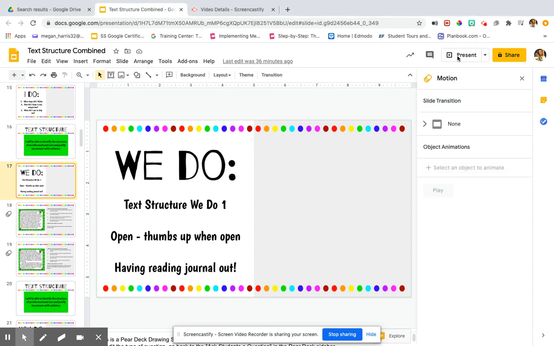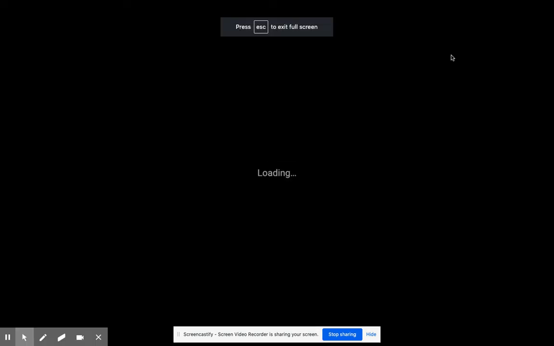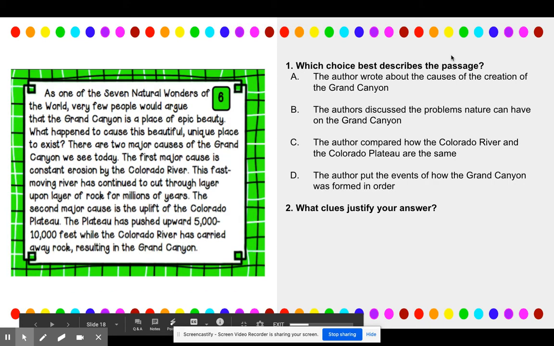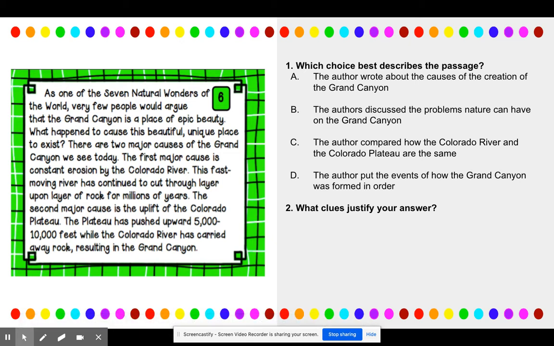Hey kiddos, what we're going to do real quick is check our work in our text structure. We'll do one. All right, so here's the first one. Remember, I am a good reader, so I read the task card first. We don't have text features on any of these this week, but I read what I've got, and I read looking for signal words. I look for any of those words that are in that anchor chart that's on our Google Classroom.